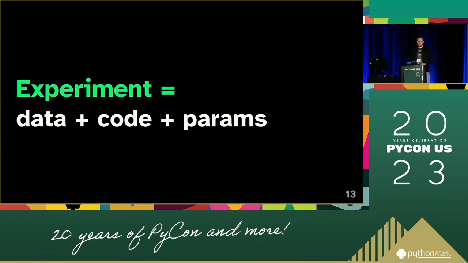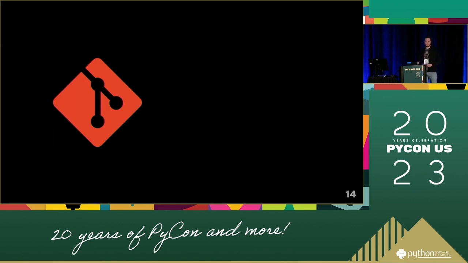But this is quite difficult to do, or at least some of the parts are difficult, because for code this is very much a solved problem. If we look towards data engineering, or more broadly software engineering, then of course we have Git to keep track of our code. And Git works really well. You get a tree, but it only works really well if your file size is relatively small. So it's great to keep track of changes to text, but maybe less so when you're trying to version your data sets. So could we have something that's Git for data and that defies the 50 MB size limit in GitHub?